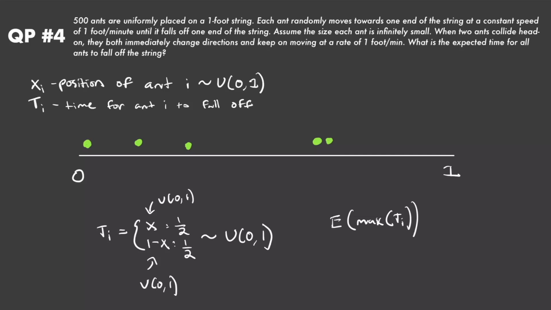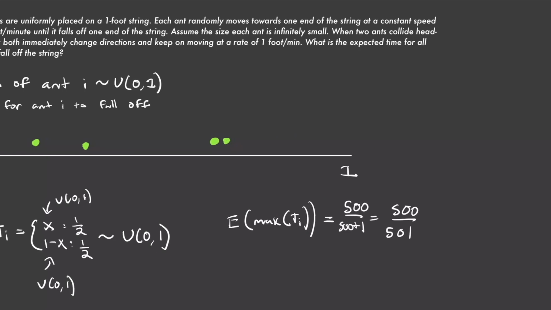which is exactly what we did in QP 139. So we know the formula for that already. We found in QP 139 part B that the expected value of the maximum of n uniform 0 to 1 random variables is going to be n on n plus 1, where n is the number of uniform 0 to 1 random variables that we have. In this case, we have 500. So let's just plug in 500 right here. And when we do that, we get 500 on 500 plus 1, which is equal to 500 on 501. So that's the final answer to this question. It's going to be 500 divided by 501 minutes. So almost 1 minute, but not quite exactly.